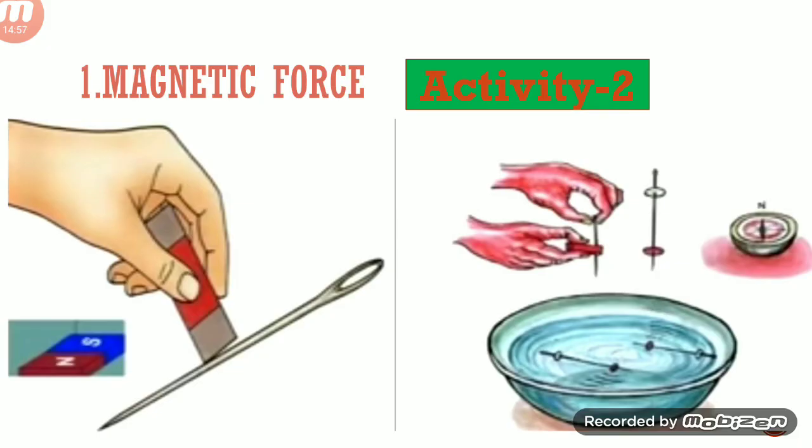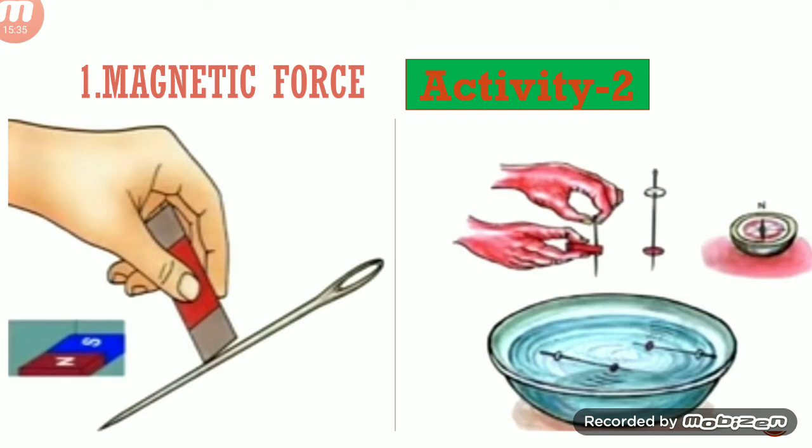Let us discuss magnetic force. In your textbook there is Activity 2, magnetic force. To understand better, we should do an activity. In this we need 2 needles, 1 bar magnet, 1 compass and 1 bowl of water.